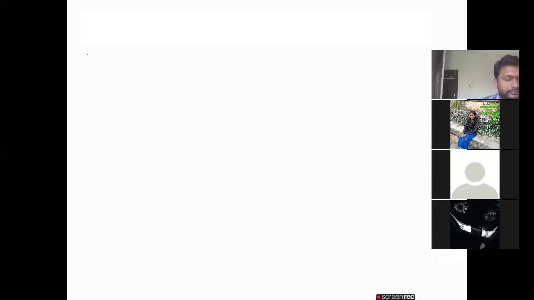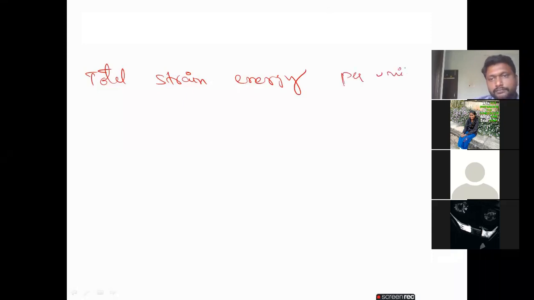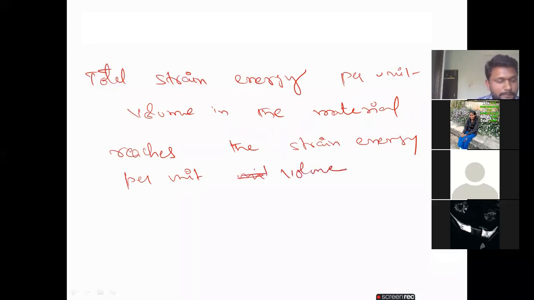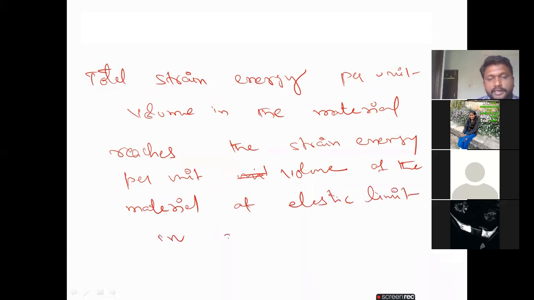I will write clearly. The total strain energy per unit volume in the material reaches the strain energy per unit volume of the material at elastic limit in simple tension. So we discussed already this one.